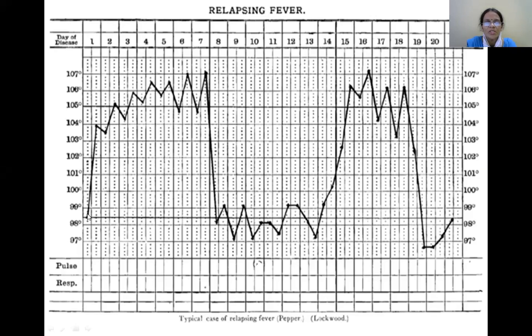So here the temperature is elevated for a certain period. Again the temperature drops to the baseline, and again the temperature will be elevated for another period of time, which is most characteristically seen in different types of malaria, where we have a 3-day pattern, 2-day pattern, as well as a 4-day pattern seen in different types like Plasmodium vivax, ovale, and Plasmodium falciparum. This is the most characteristic type of fever, a relapsing type of fever, where there is